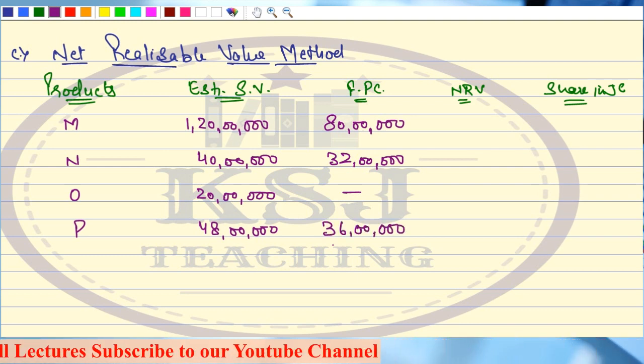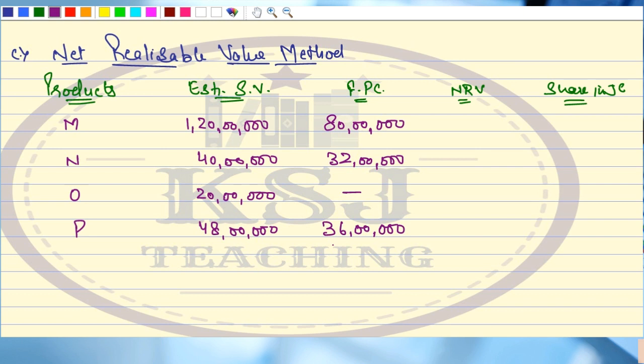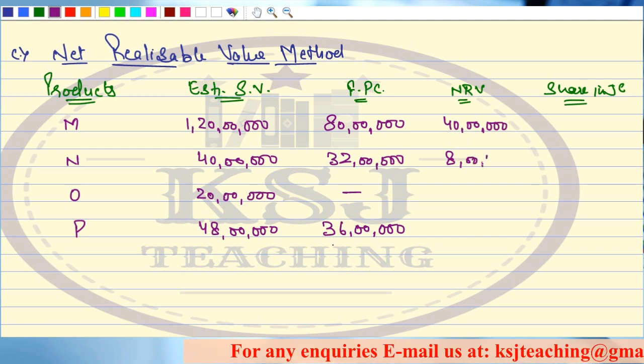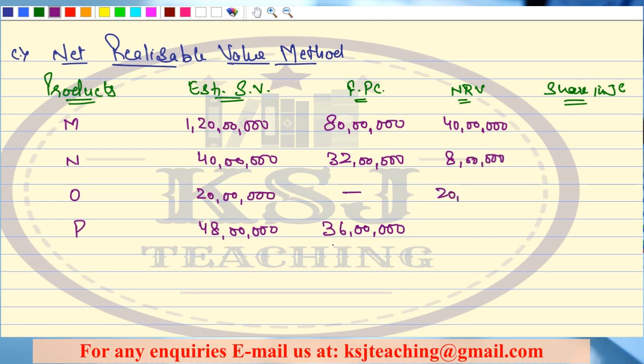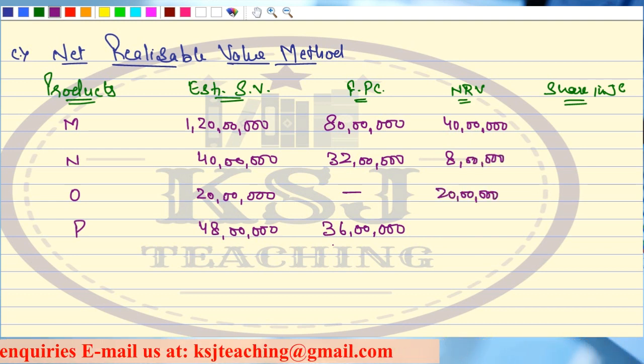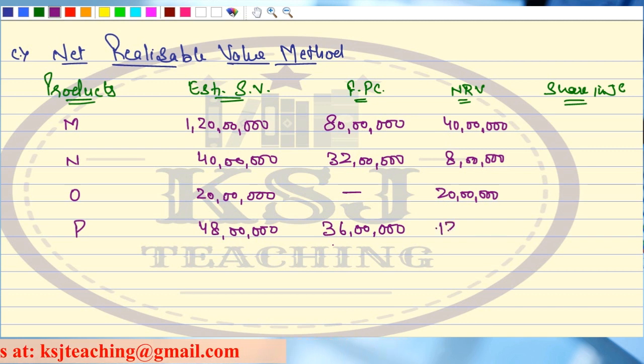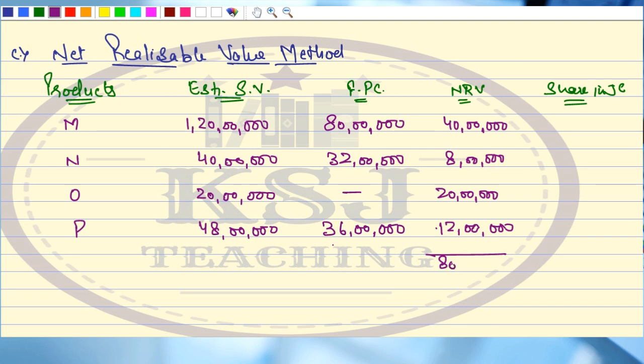So what is my NRV? NRV is estimated sales value minus further processing cost. This will give me 40 lakhs, right? This will give me 8 lakh. In this case, this is going to remain 20 lakh, and here you will have 12 lakh. So total is 80 lakhs.